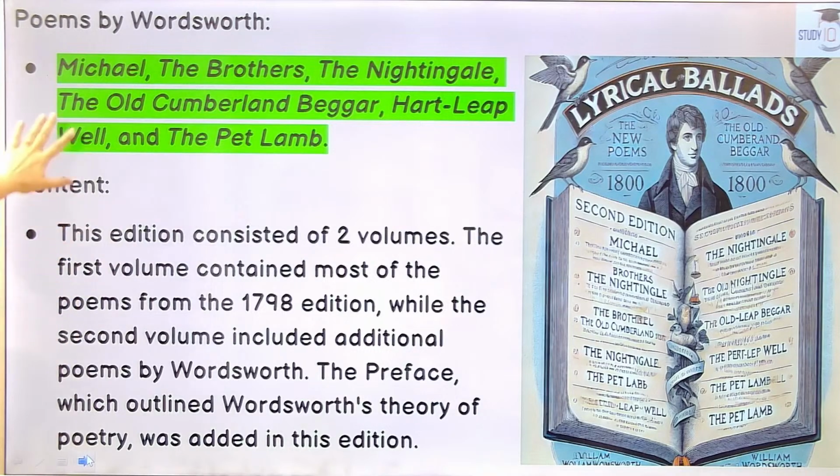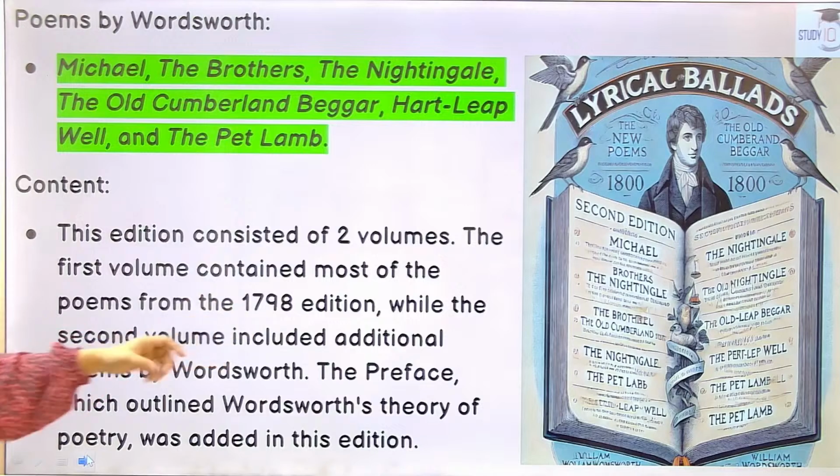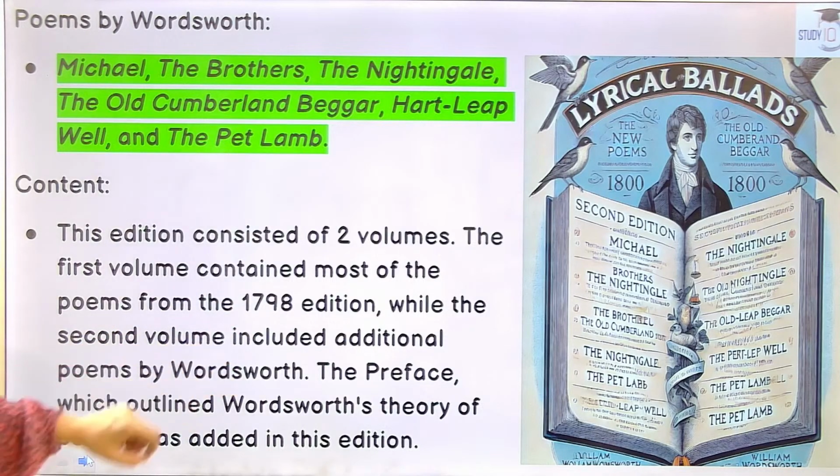This edition consisted of 2 volumes. The first volume contained most of the poems from 1798, while the second volume included additional poems by Wordsworth. The preface, which outlined Wordsworth's theory of poetry, was added in this edition. Okay, the second edition that we're talking about.